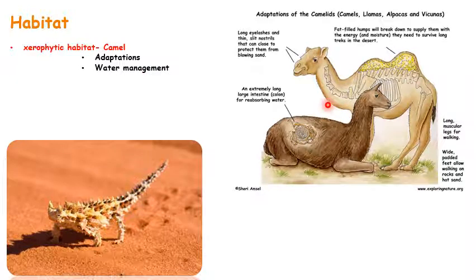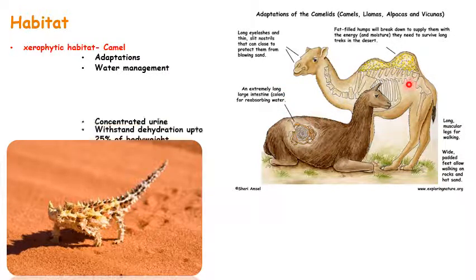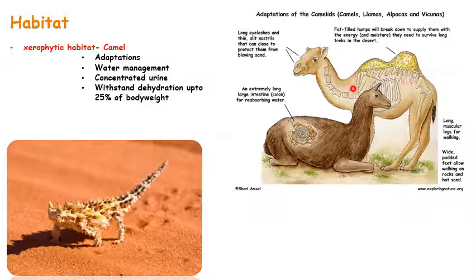So you must have read it in your lower classes or in the news that within 3 minutes they can drink 200 liters of water, and that water will be stored in this pot for a very long time without even losing it, because it doesn't urinate often. It excretes urine only a few times, and it's also very concentrated to avoid water loss. They can also withstand dehydration up to 25% of their body weight, because they are able to store water for a very long time.